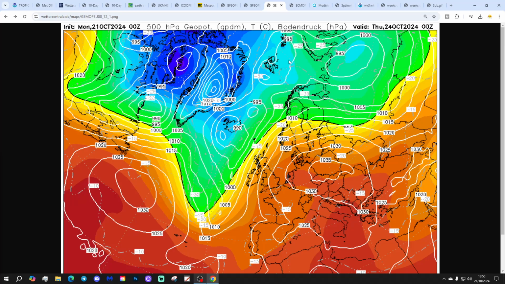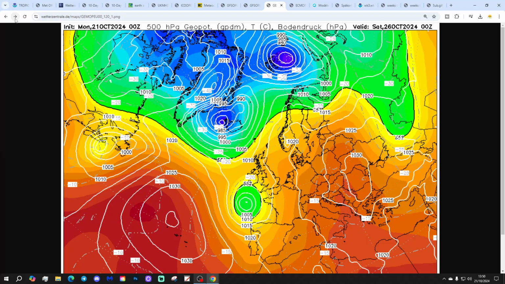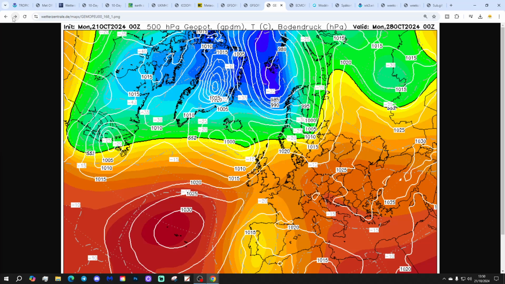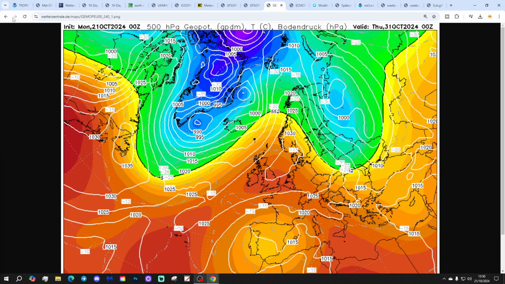GEM, again, has that high pressure over to the east of the country on Thursday. Sorry, what's more, one low pressure coming in off the Atlantic from Thursday to Friday. So a little bit unsettled at the end of the week. Into the beginning of the following week, high pressure is back in control. Mostly dry there, it's a mild bridge, but there could be some overnight fog, I would have thought, with that due to the lateness of the year.